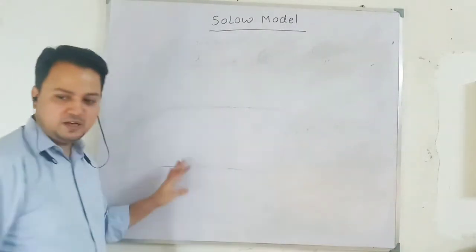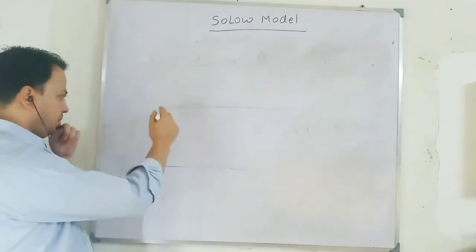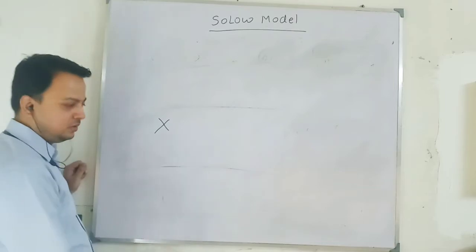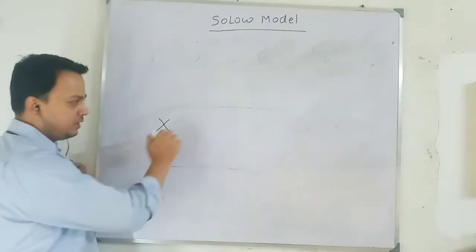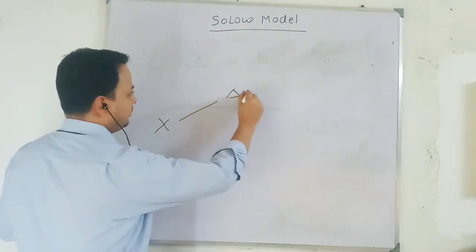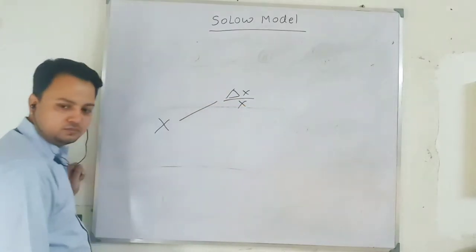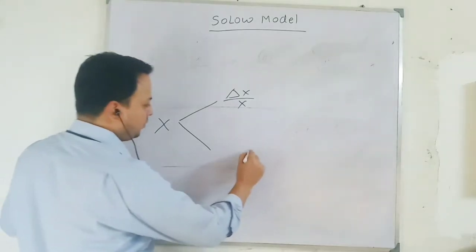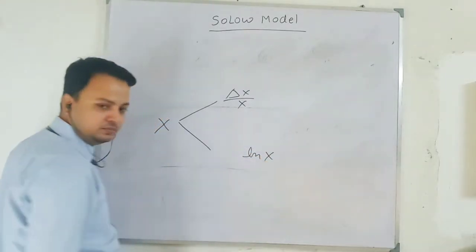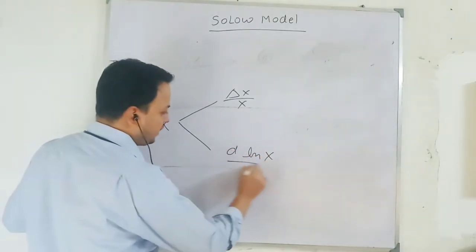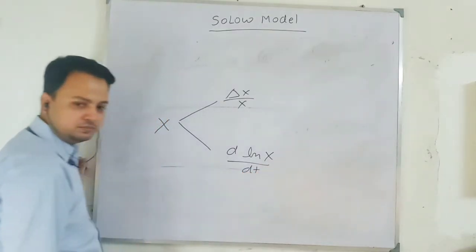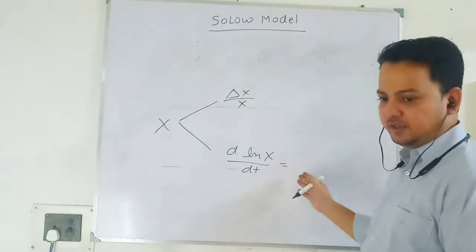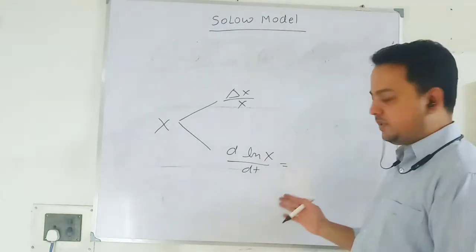So I just finished that argument. Let me write it big here. If x is your variable and I want to take out the growth rate in discrete time, I write delta x by x. In continuous time, we take log of x and then take the derivative with respect to time. We have done this in the class, so check your previous notes.